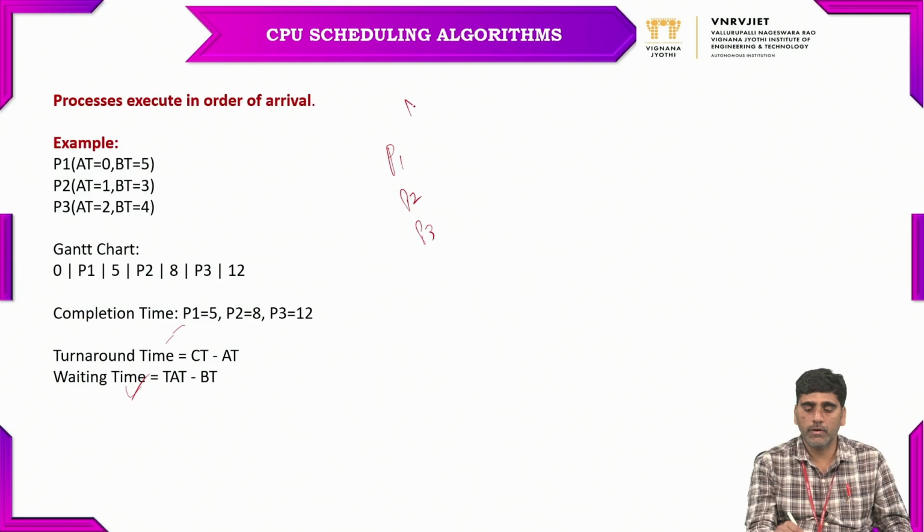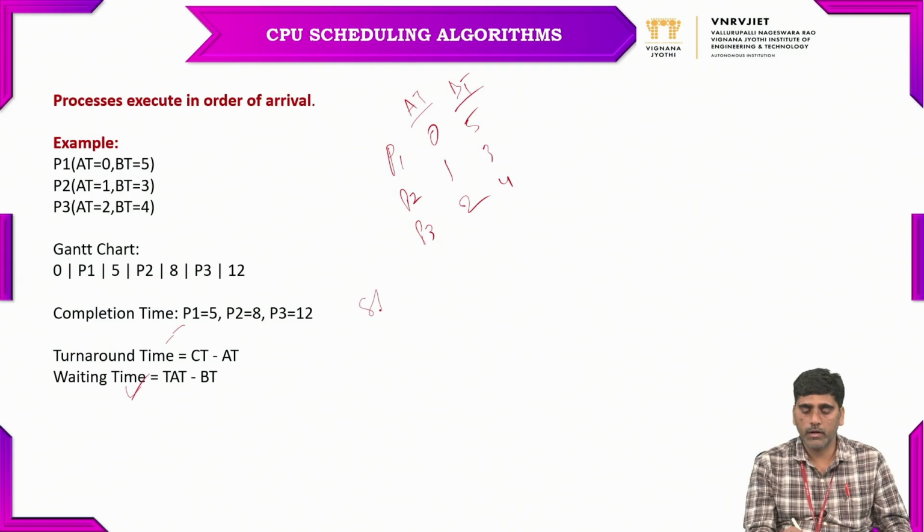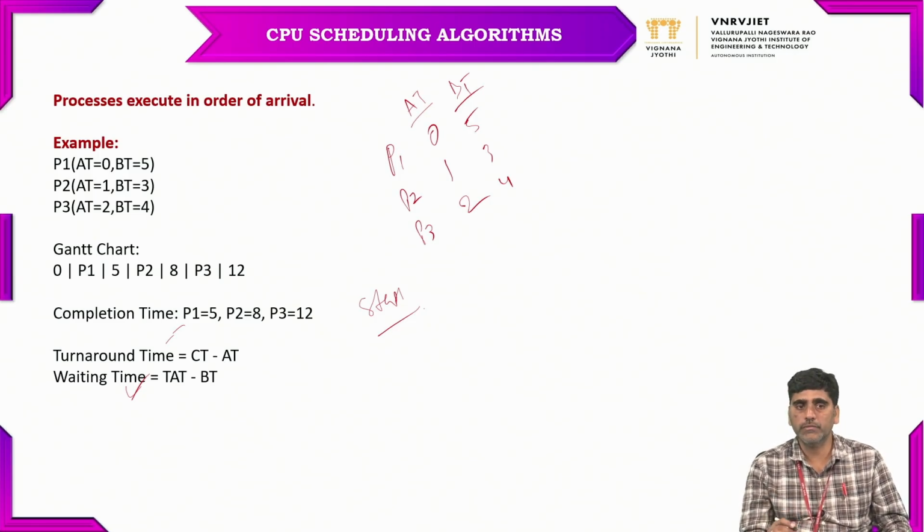And the arrival times are 0, 1, 2, and the burst times are 5, 3, 4. Right. So from this, what do we have to do? The first step, we have to draw the Gantt chart. So which process arrived to the queue and which process entered into the queue first. In this manner, we have to proceed with the procedure.